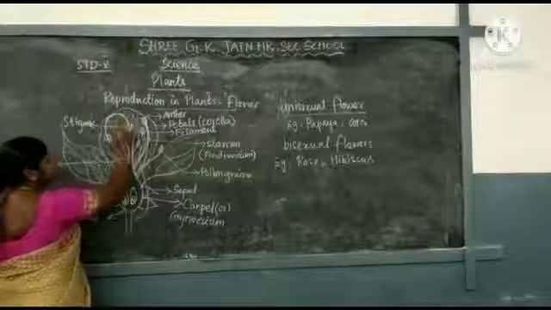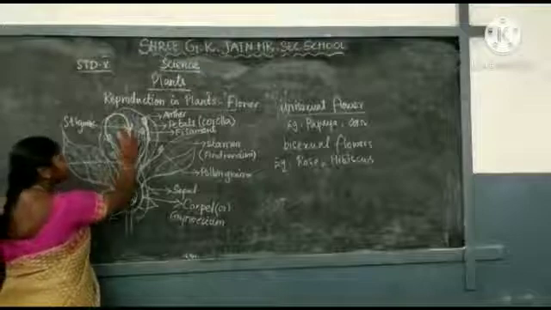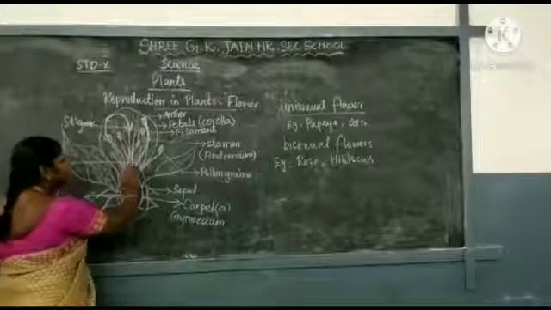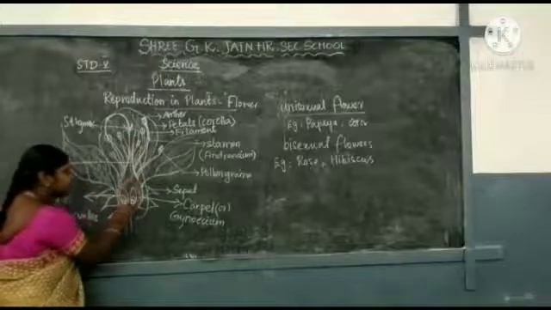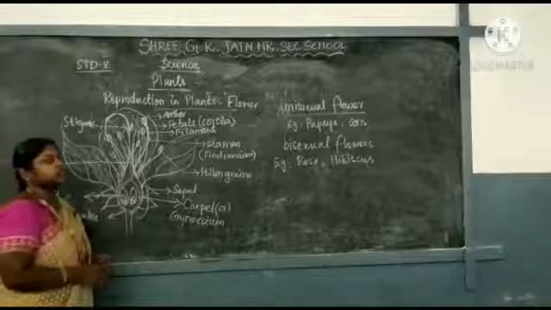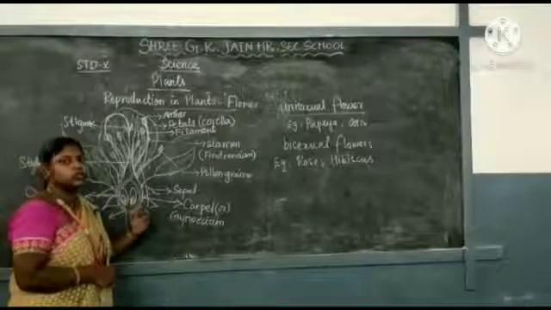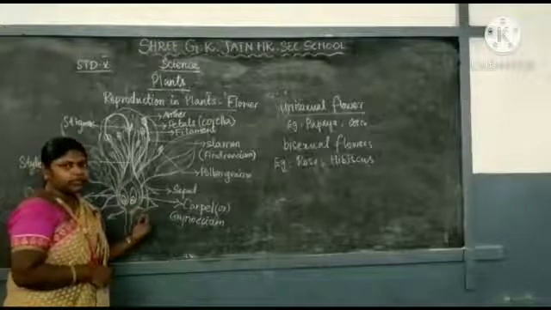So these are the pollinators which transfer the pollen grains from the anther to the stigma. When the pollen grain reaches the stigma, it goes into the style and finally it reaches the ovary. Then it gets fused with the ovules. Then the flower changes into a fruit. This is known as reproduction.